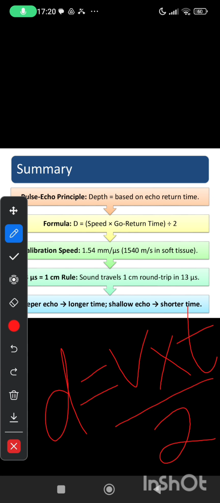Now, the few things that we should always keep in mind. Number one, the speed. There could be a mistake of speed. We come across fat or muscle as well.